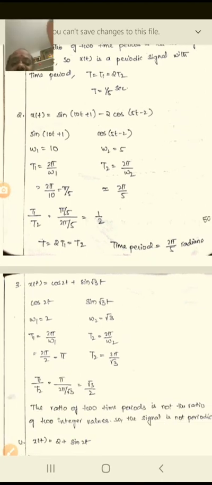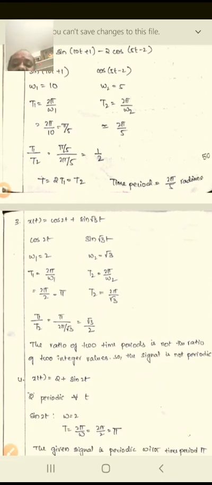Similarly, let us take one more problem. What is that? X of t is equal to cos 2t plus sine root 3 t. Again, omega 1 is the first term and omega 2 is the second term. In cos 2t, the first term, the value 2 equals omega 1. In sine root 3 t, the second term, root 3 is omega 2.